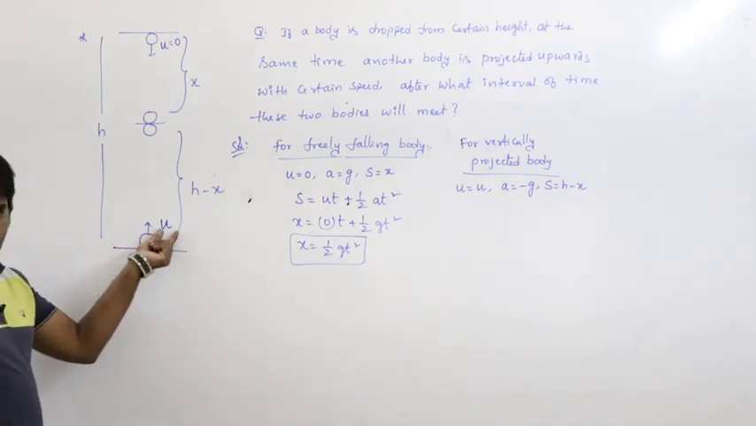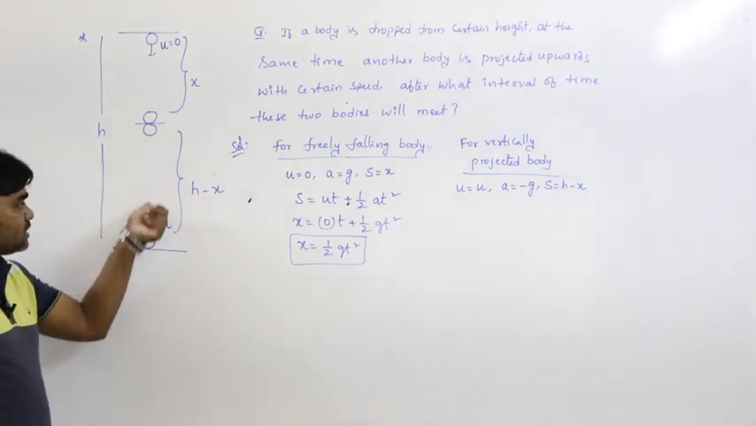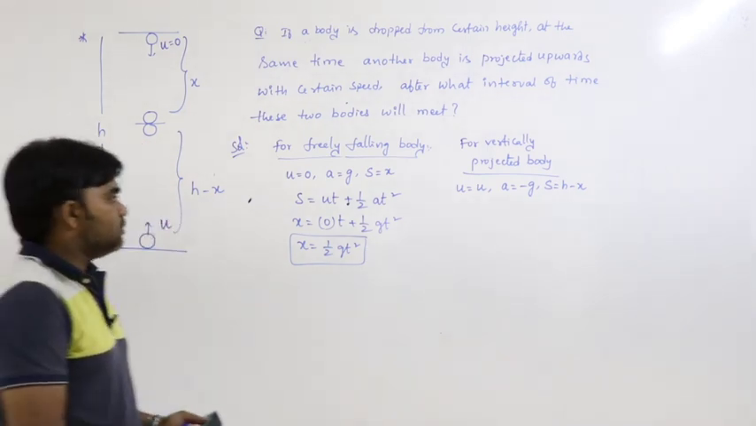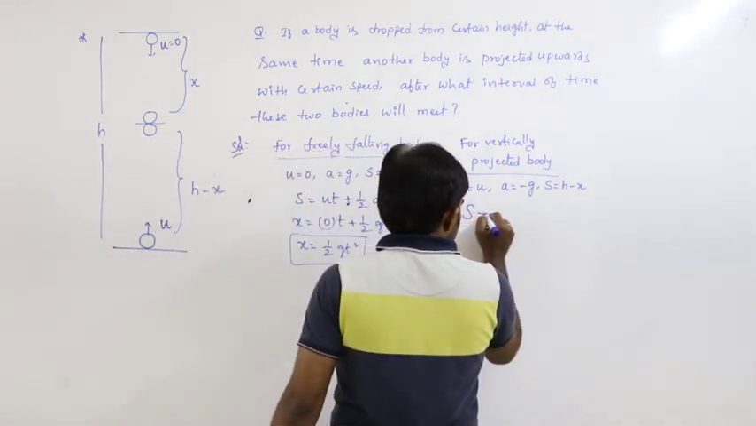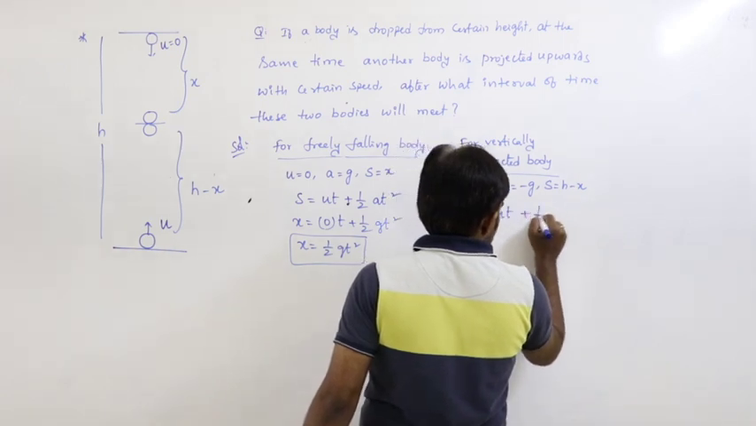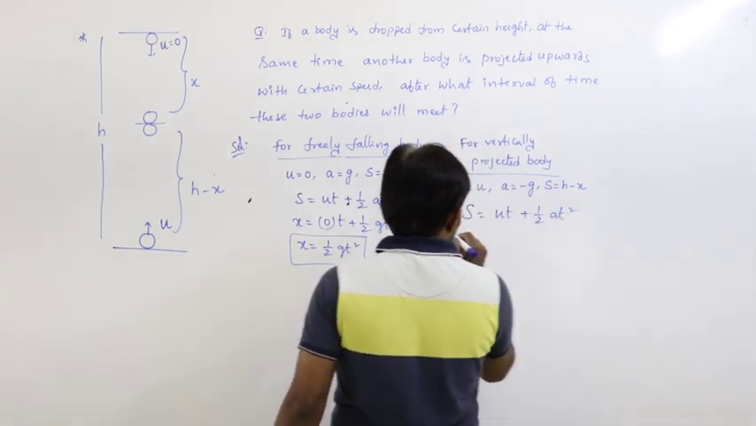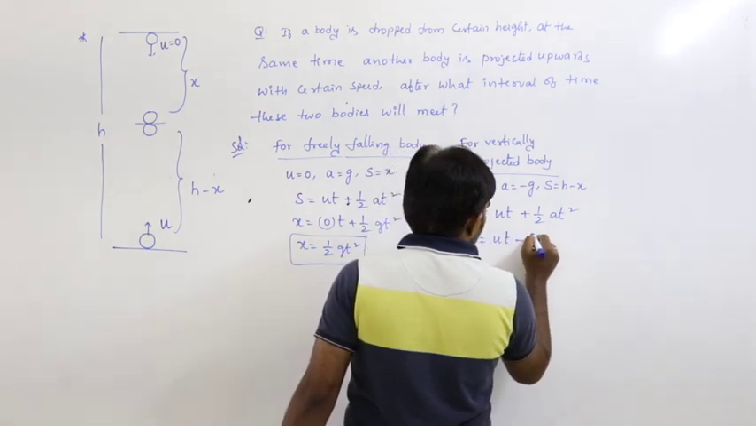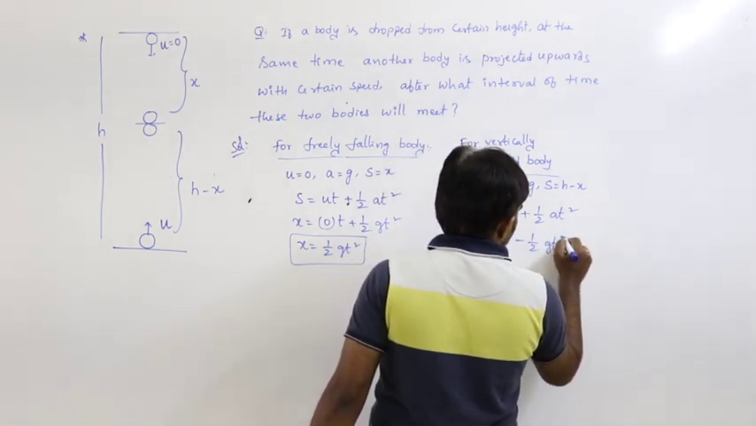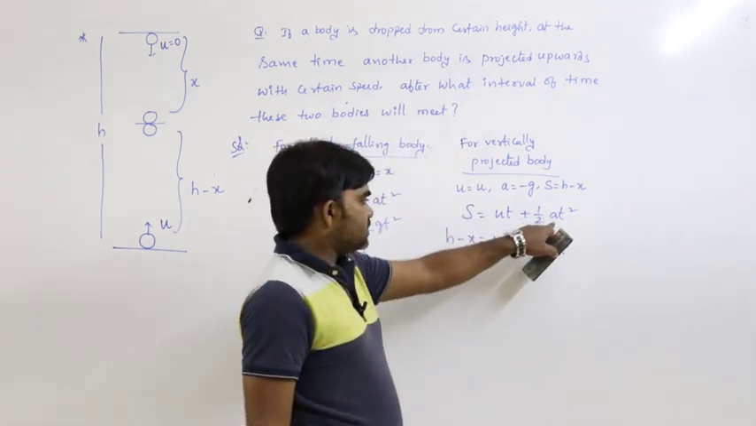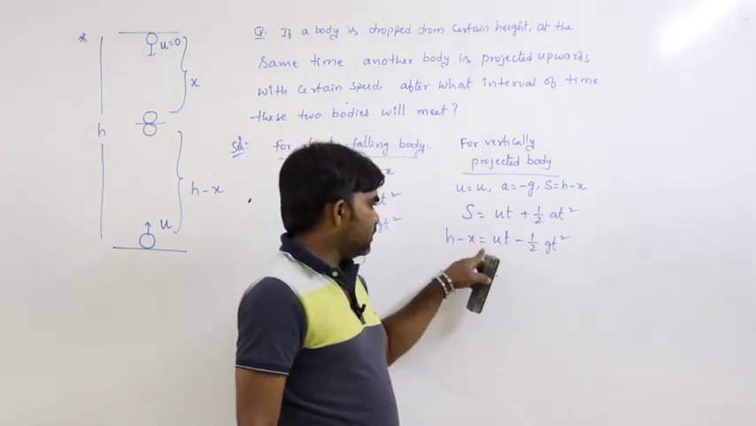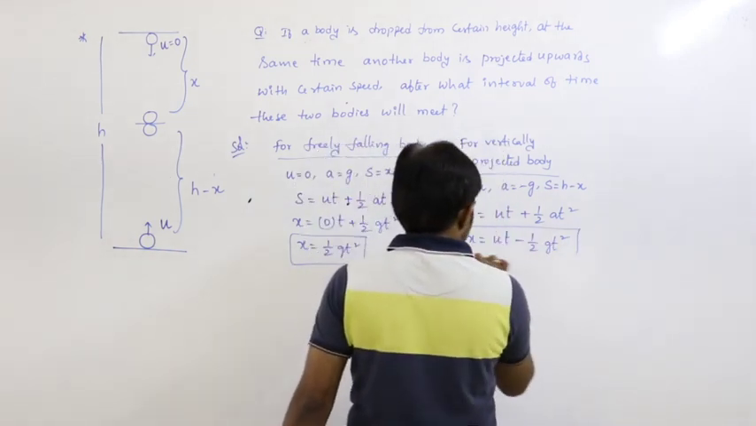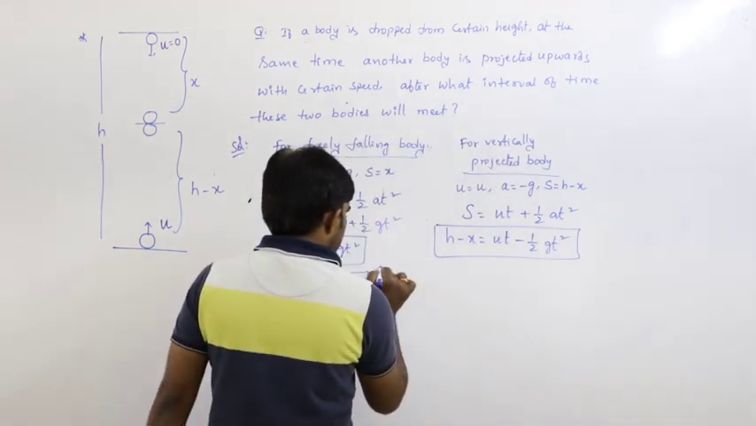For the vertically projected body, the initial velocity is u and the acceleration is minus g, because the body is moving upwards. The distance is h minus x. From the equation s equals ut plus half at square, h minus x equals u into t minus half gt square, because the acceleration is minus g. Let us say this is equation 1.